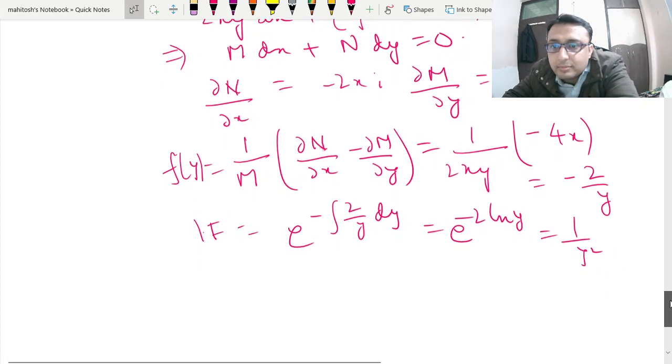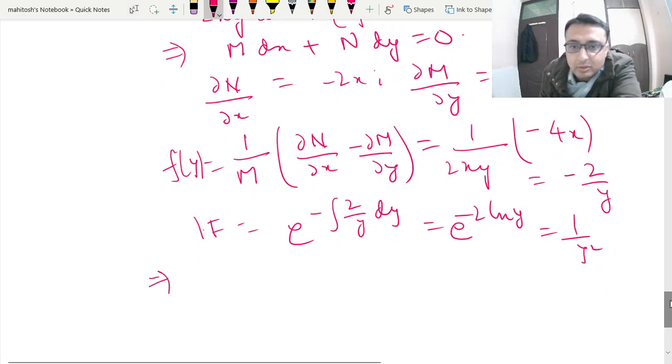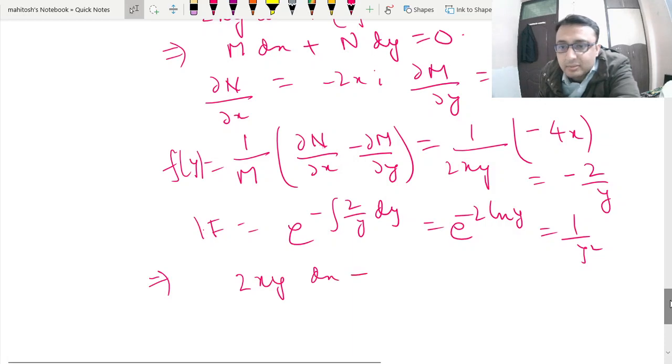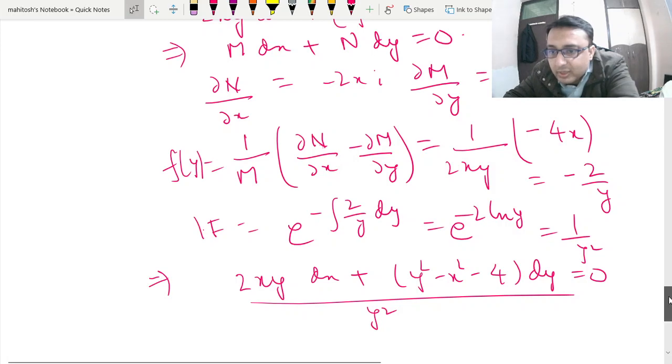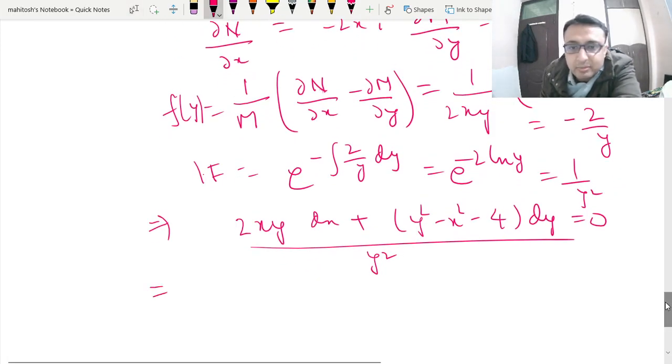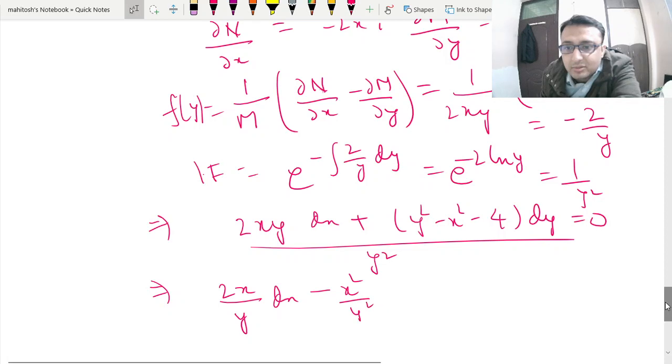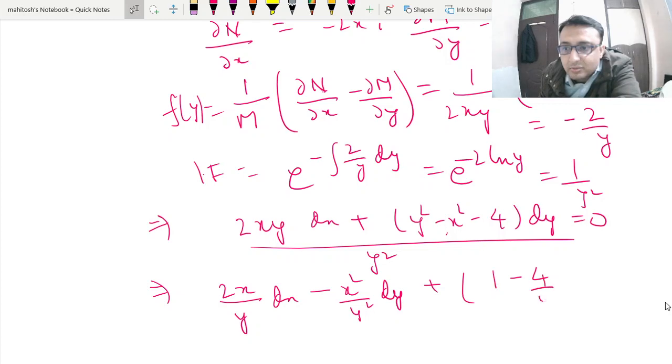This is not homogeneous because of the constant 4, so you cannot do it by that method. So I will write this as 2xy dx plus y square minus x square minus 4 dy is equal to 0, and I will multiply with the integrating factor, that is 1 by y square. Now readily it will be an exact form. I will just rearrange: 2xy dx plus x square minus y square dy, I have brought this term, plus 1 minus 4 y square dy.